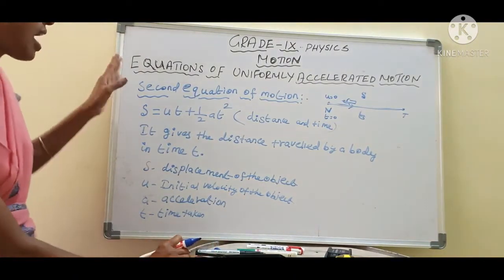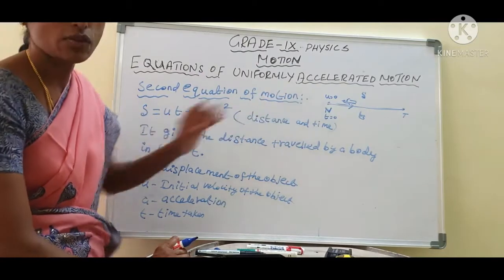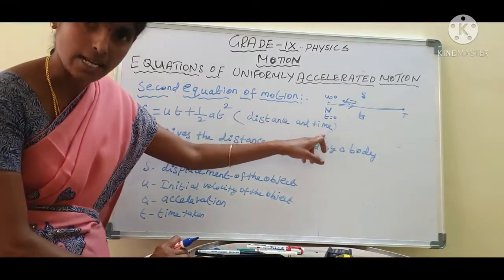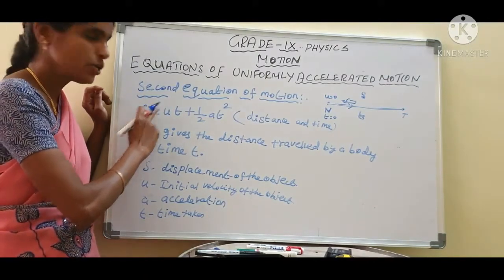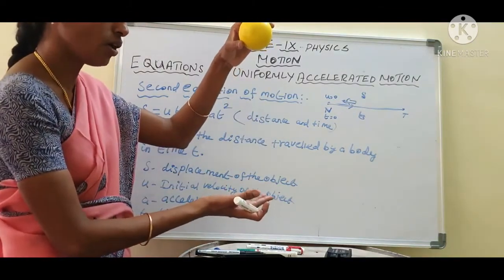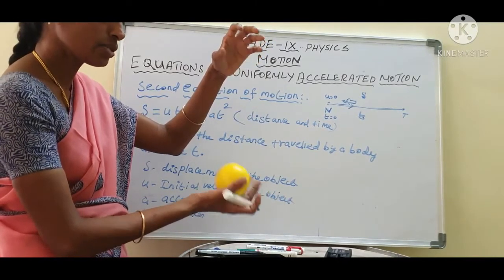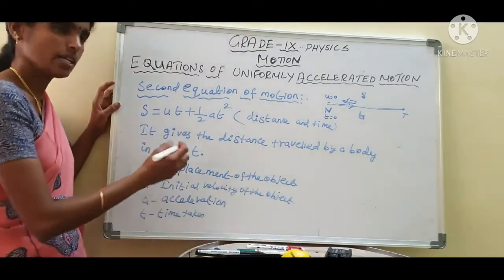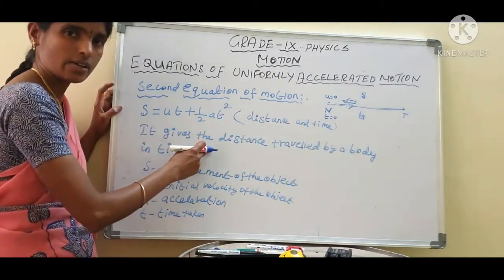See here, I am saying the second equation of motion. Now we want to calculate the distance of the object. This equation is the relation between distance and time. Here S is the distance or displacement of the object. u is the initial velocity of the object. Now I am going to release the ball. What happened? It moves to reach the ground or any one direction. It gives the distance travelled by a body in time t. Do you understand, students?